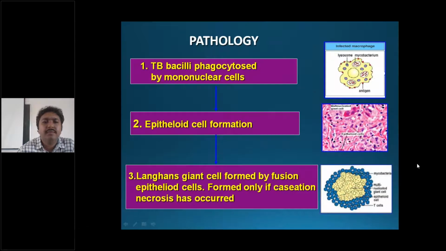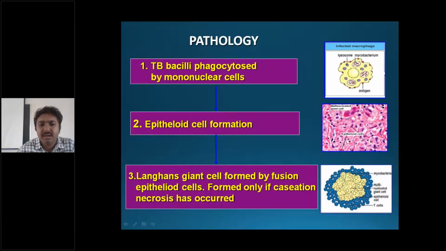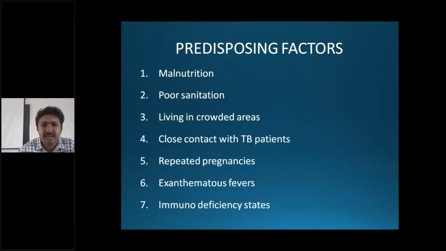Lymphocytes form a ring around the lesion, and a tubercle is formed. So central caseous necrosis is surrounded by the epithelioid cells and Langerhans giant cells. Langerhans giant cells are nothing but fusion of the epithelioid cells, surrounded by lymphocytes, and that is the characteristic pathology of tuberculosis. And the presence of caseation necrosis is almost diagnostic of tuberculosis.